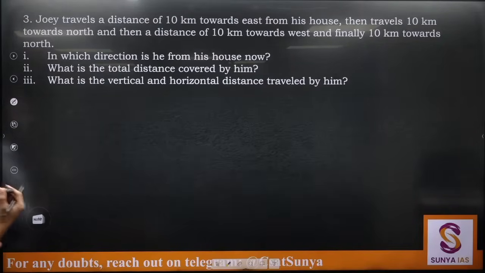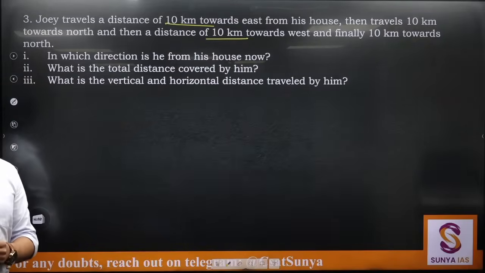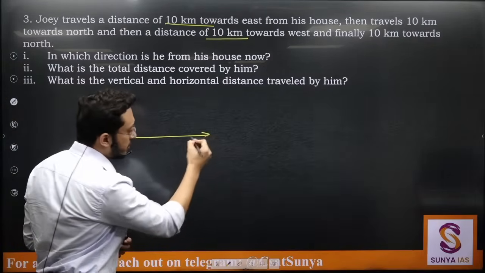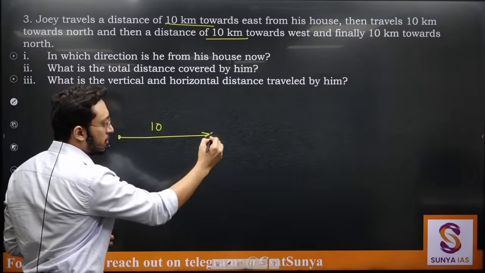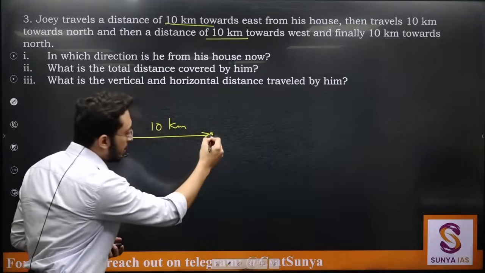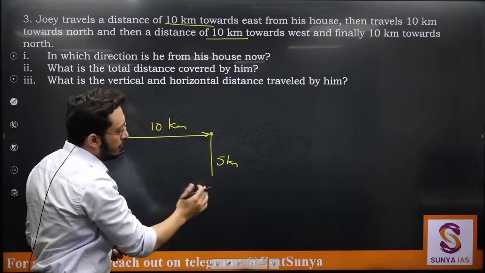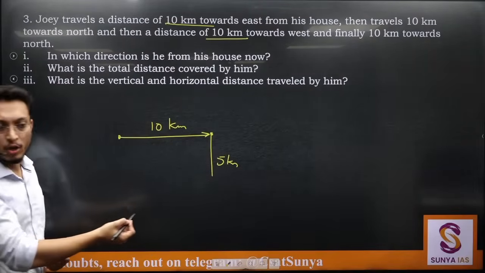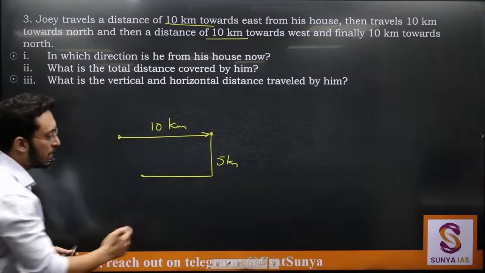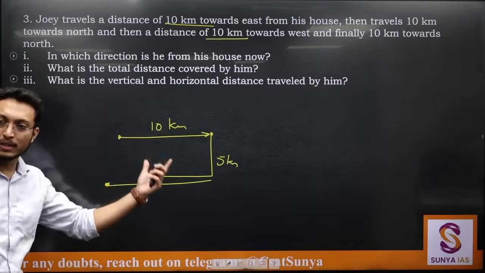Now next point, whenever there are distances involved, try to make distances proportional. By this what I mean is, let's say this distance represents 10 kilometers, and now let's say he's going 5 kilometers here. I'm not explaining this question, okay? Now let's say when he's taking a turn and moving 8 kilometers this side, this 8 should look less than 10. Don't make it bigger. This is the common sense you're supposed to use, that 8 kilometers should look smaller than this.